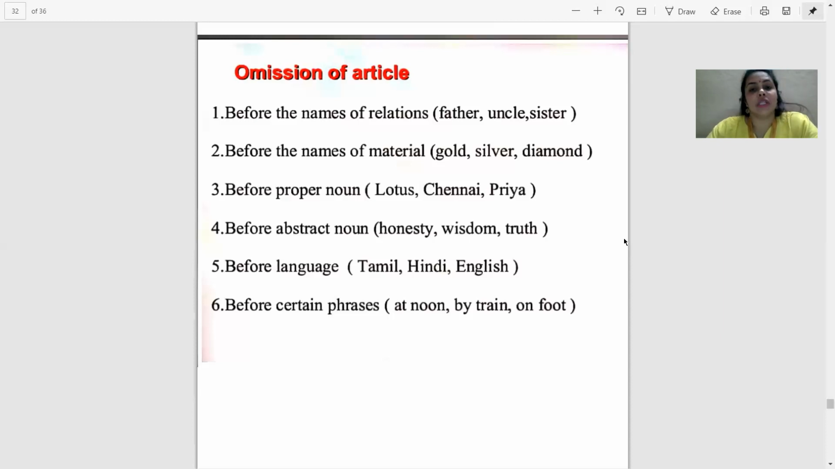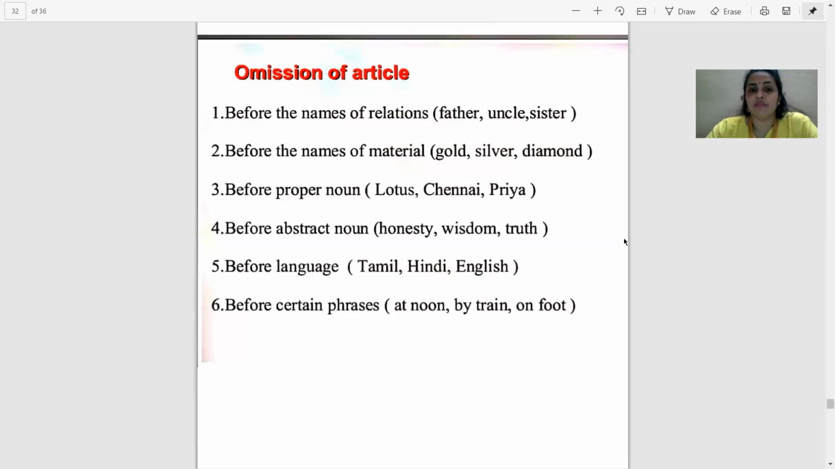We even don't use any article before abstract nouns: honesty, wisdom, truth. If I have to use honesty in a sentence, I will say I like her honesty, I like his honesty. I will not say I like the honesty or a honesty. I will never say that, because it is against the rules.